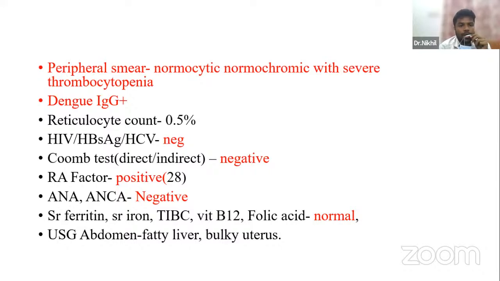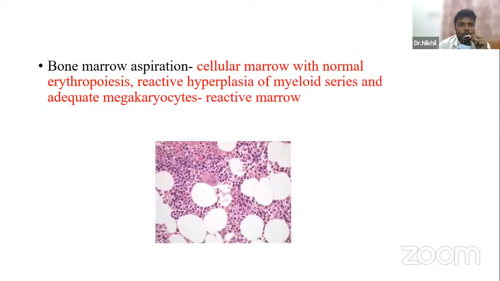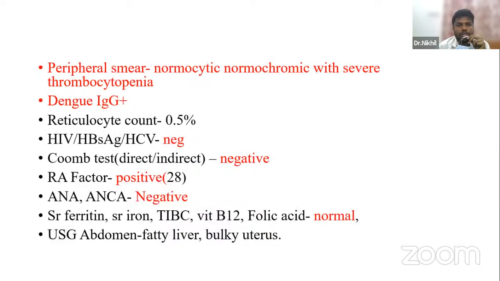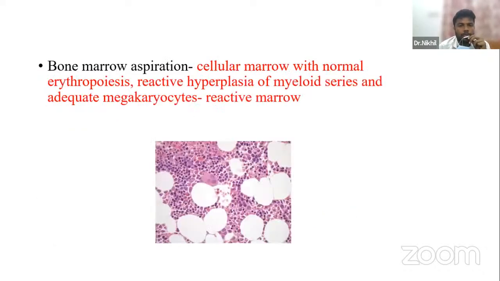Reticulocyte count was 0.5 and serology was negative. Coombs test was negative. RF was mildly positive, and the other vasculitis profile was negative. In order to rule out iron deficiency or associated folic acid and B12 deficiency, we did those tests, which were normal. Ultrasound was within normal limits. Since we could not find a particular diagnosis, we moved to bone marrow aspiration study, which showed a cellular marrow with normal erythropoiesis, reactive hyperplasia of the myeloid series, and adequate megakaryocytes, with a reactive marrow, which is more or less normal.